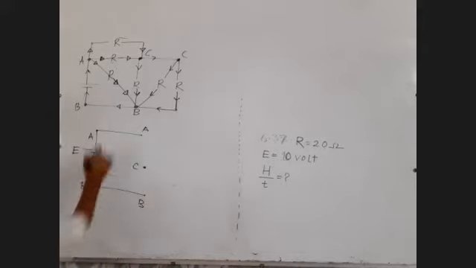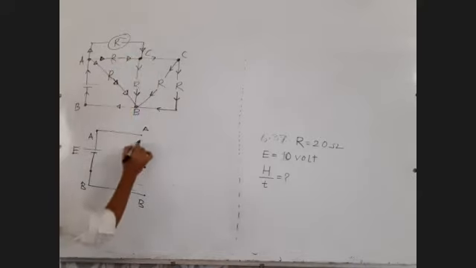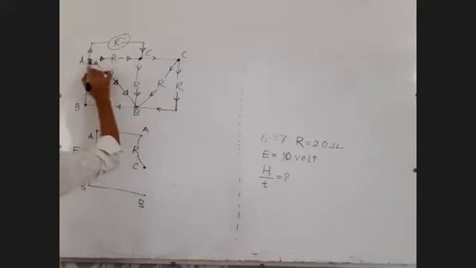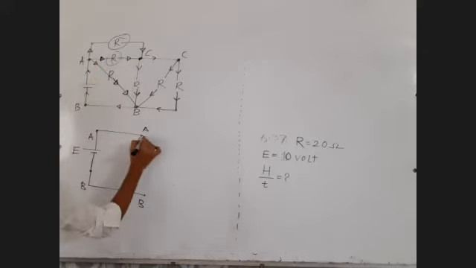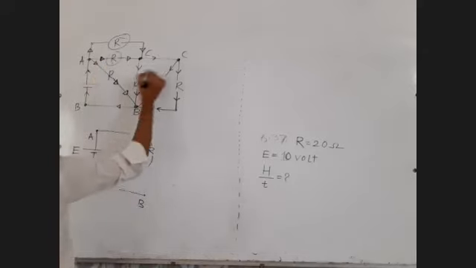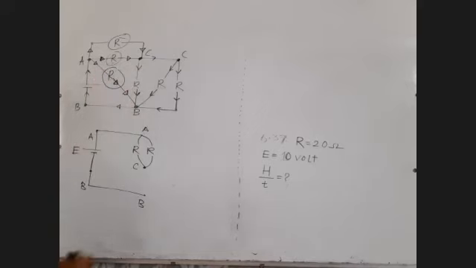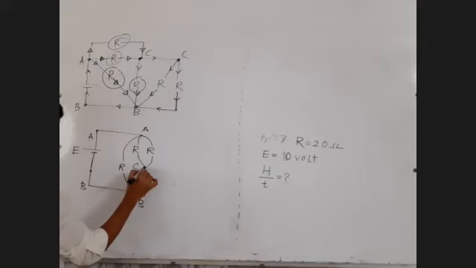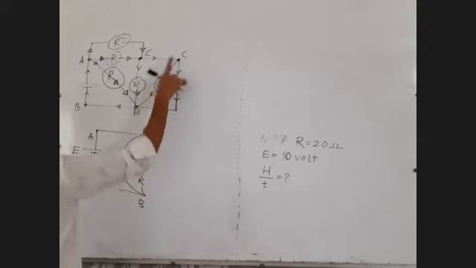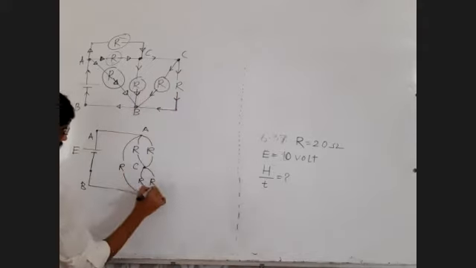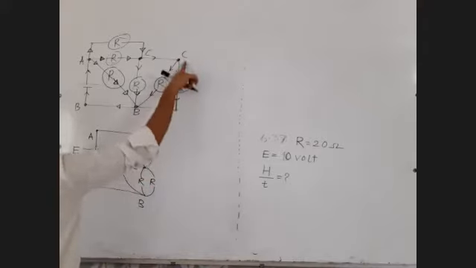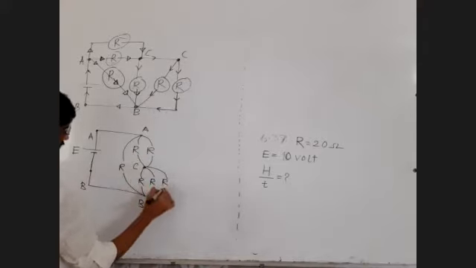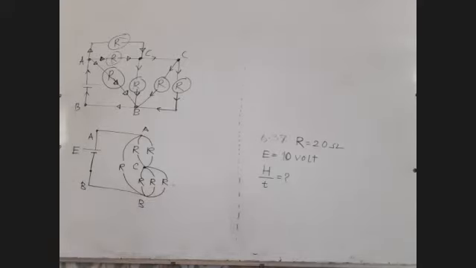Now let us draw all the resistances. First resistance between point A and C. Second resistance also between point A and C. Third resistance between point A and B. Fourth resistance between point C and B. Fifth resistance between point C and B. Sixth resistance between point C and B.